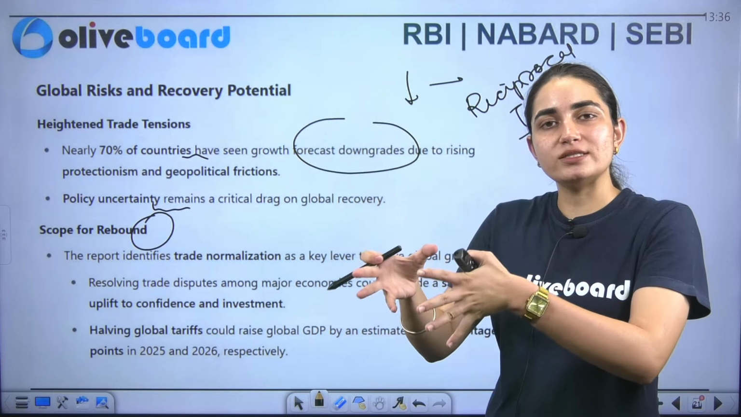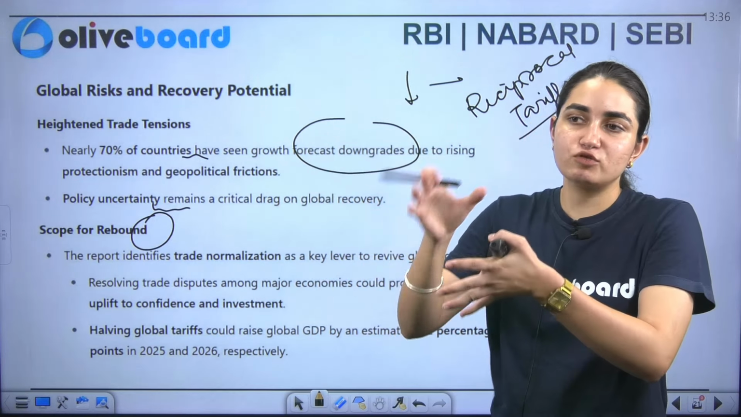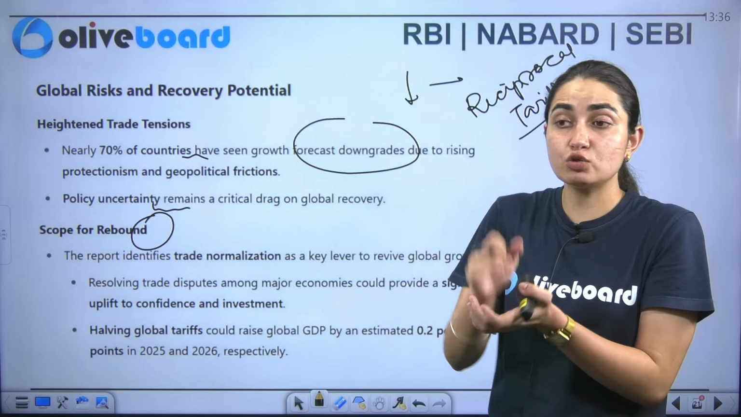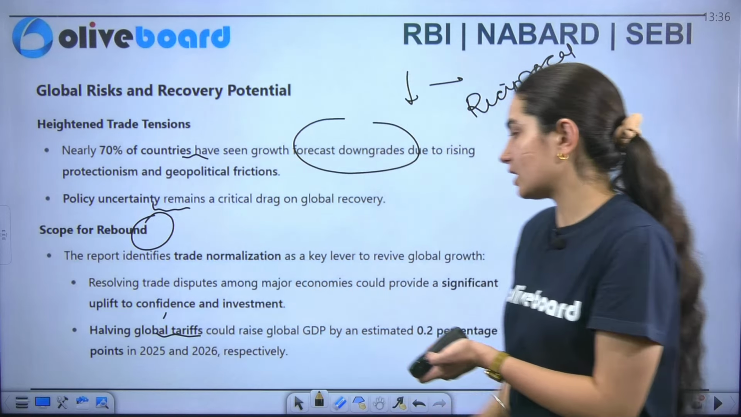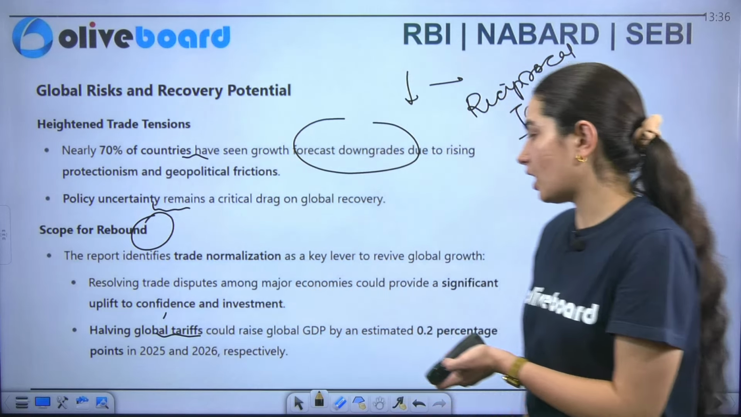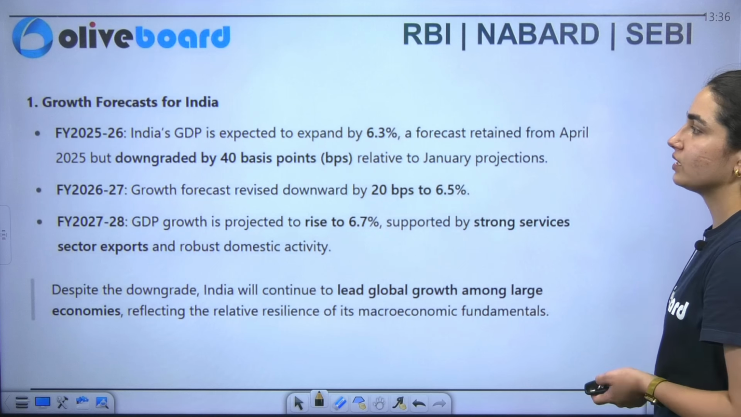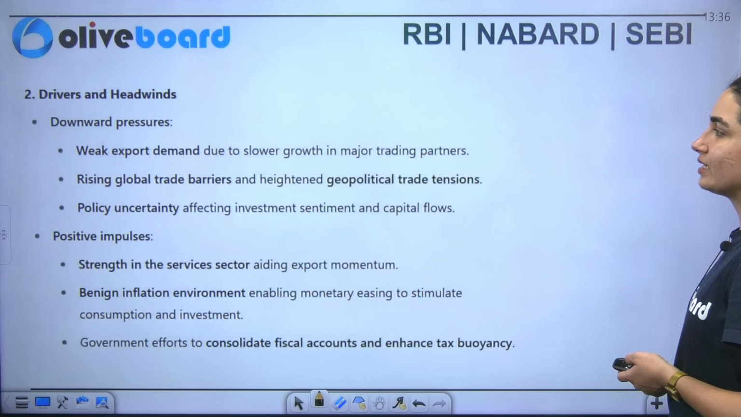We have to make our policies with respect to the problems in that particular economy, in order to solve them. Along with that, if the global tariffs get halved, we will see an increase in growth by 0.2 percentage point. This is what is specifically mentioned here. India का जो growth aspect है हमने देख लिया है.